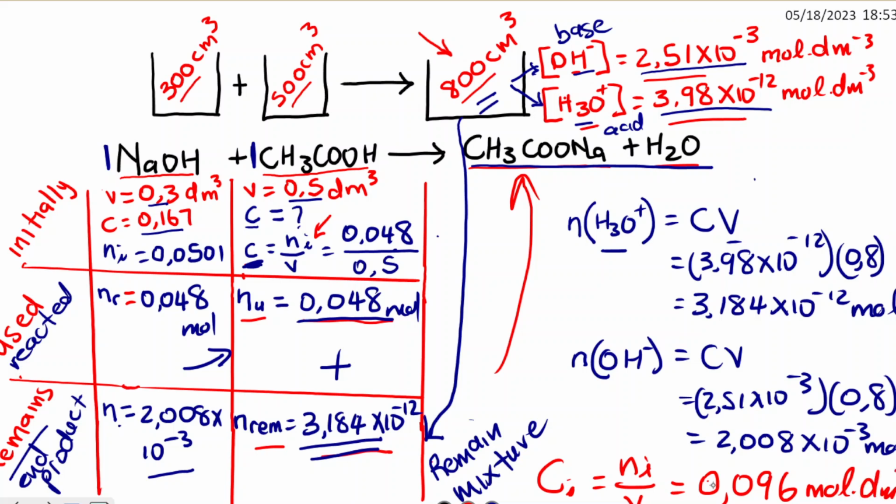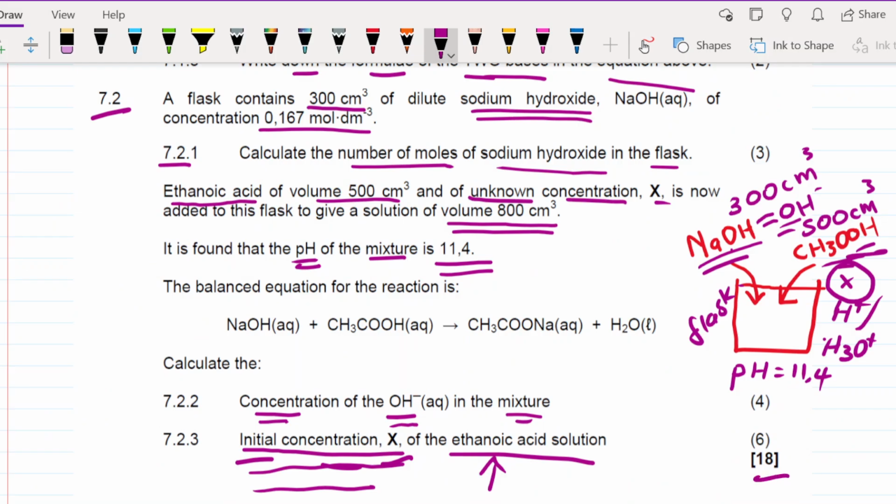Yeah, so that's the concentration initially for the CH3COOH, for the acid. I hope this makes sense. We'll do more of these questions, called stoichiometric calculations or titration calculations. We have to do more of this, then you can get used to it and understand what is going on. So I think that was the last question for the acids and bases. I'll see you in the next video for November 2021.